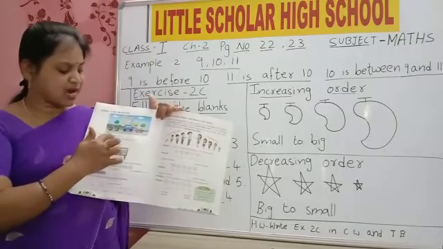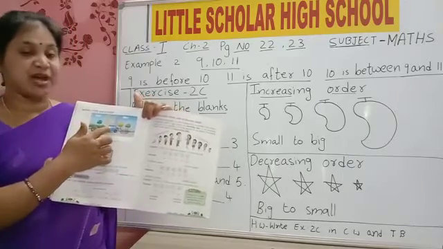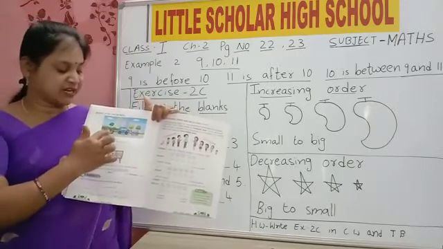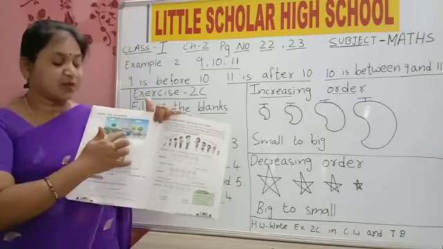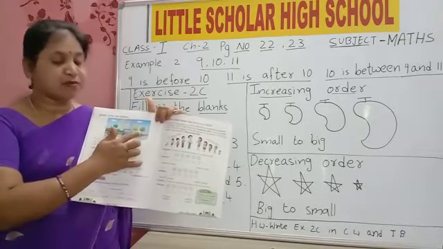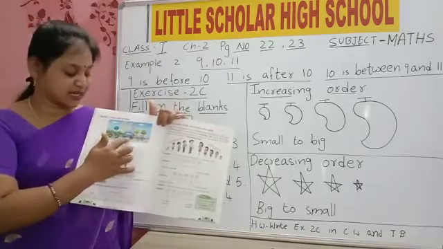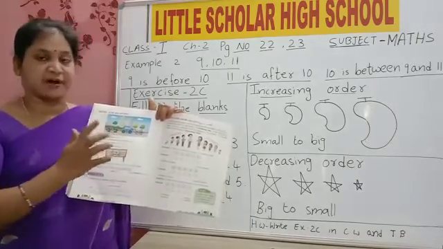Now see where is the bike. The bike is parked before the car. Where is the bike? The bike is in front of the car. Yes, the bike is standing in front of the car. Where is the car then? Before the bicycle. Car is before bicycle. Bike is before car.